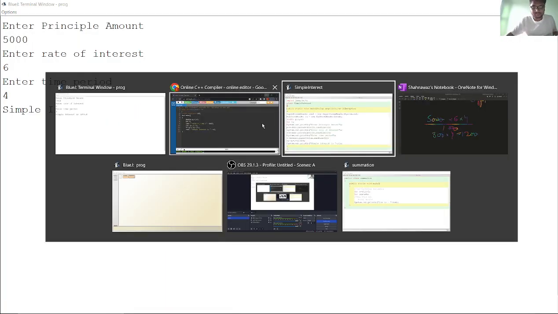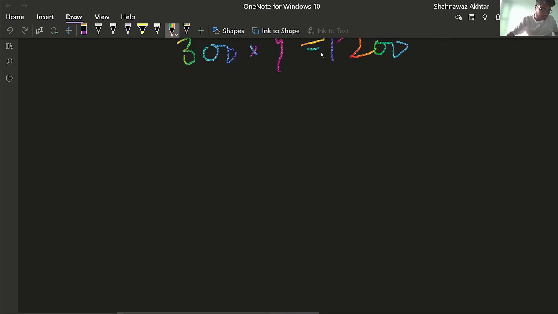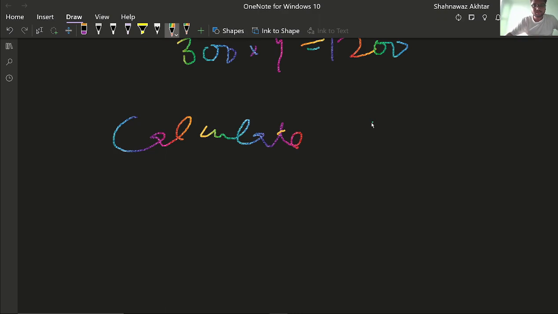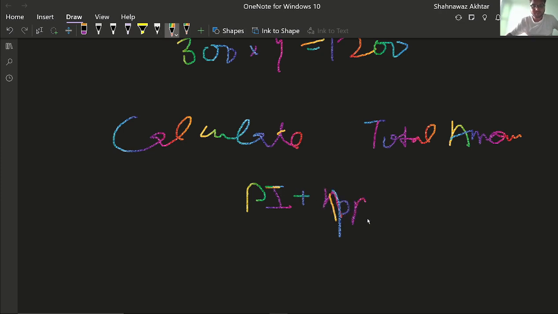So now I'm giving you some assignments. What are the assignments? You have to calculate the total amount. Do you know the formula of total amount? Total amount is the principal amount plus the interest, that is, the principal amount which you have initially taken plus the interest. This is known as amount.